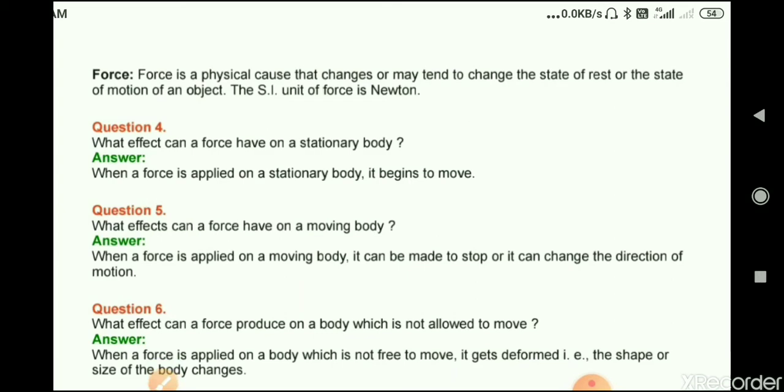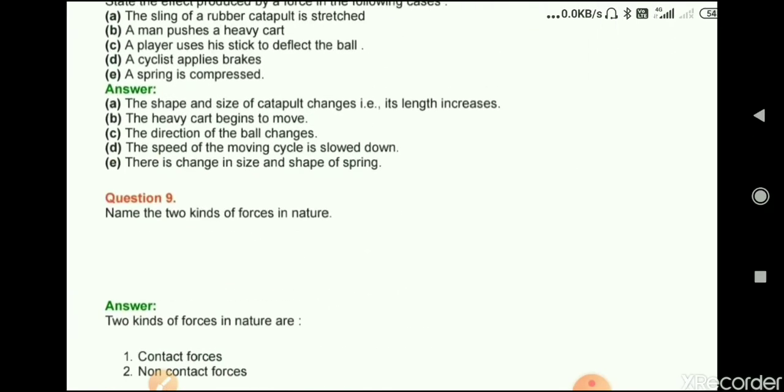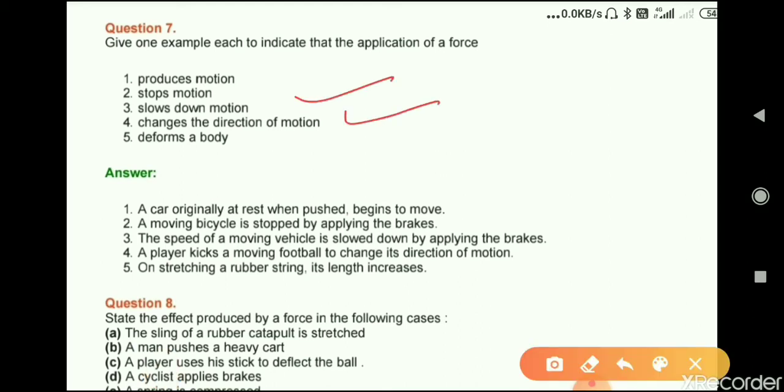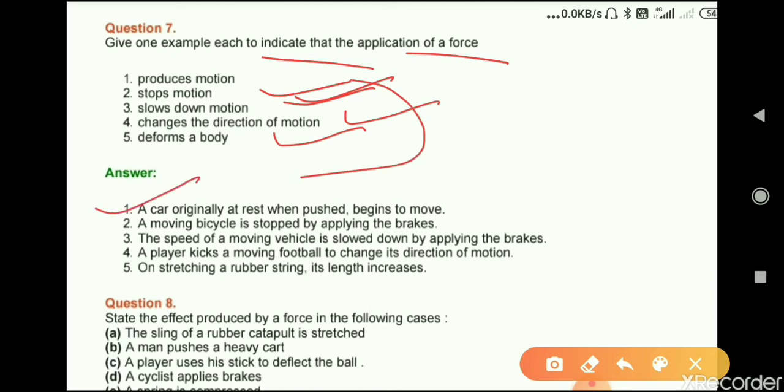Okay. Now next question number 7. Give one example each to indicate that the application of force produces motion, stops motion, slows down motion, changes the direction of motion and deforms a body. You have to give one example each to indicate the following application of force. So a car originally at rest when pushed begins to move.